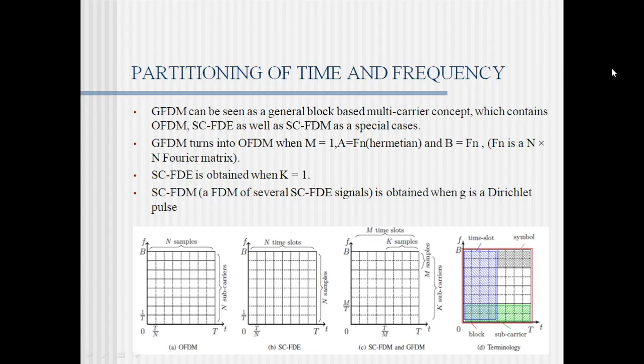So we can see that GFDM turns into OFDM when M is equal to 1. Here M is the number of time slots, A is the F_N Hermitian matrix, and B is the F_N matrix. What is F_N? F_N is the N-point Fourier matrix. SC-FDE is obtained when K is equal to 1, where K is the number of subcarriers. Frequency domain equalization is obtained when the number of subcarriers is equal to 1. And SC-FDM of several SC-FDE signals is obtained when G is a Dirichlet pulse. A Dirichlet pulse means a pulse which is similar to a sinc pulse.